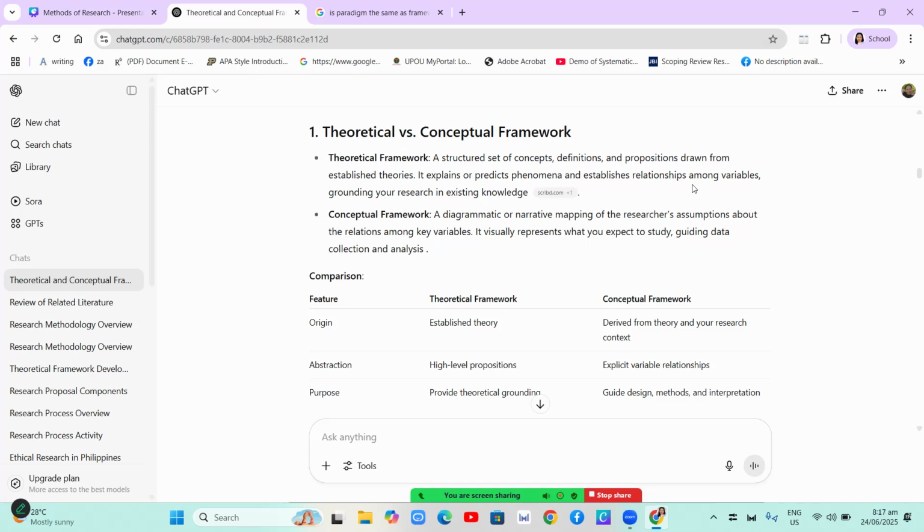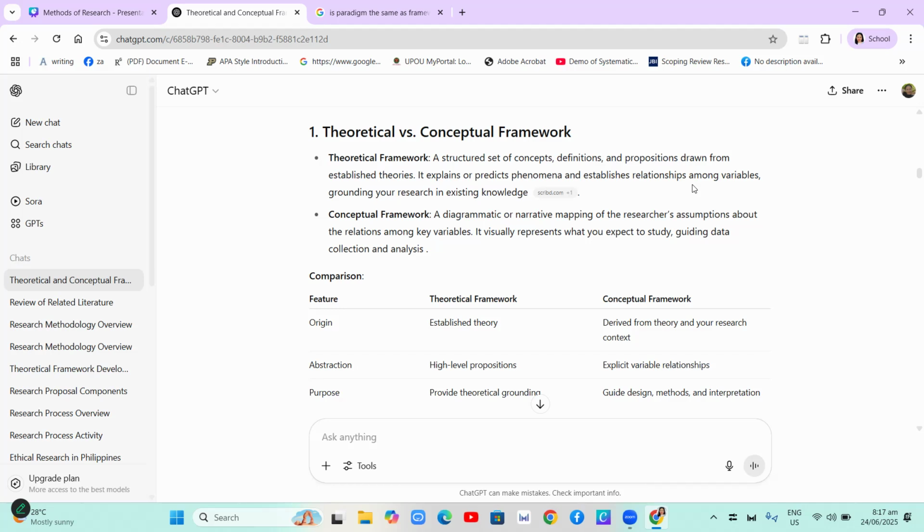This topic is also discussed in lesson 6, the research process. So what is theoretical framework and conceptual framework? A theoretical framework is a structured set of concepts, definitions, and propositions drawn from established theories. It explains or predicts phenomena and establishes relationships among variables, grounding your research in existing knowledge.